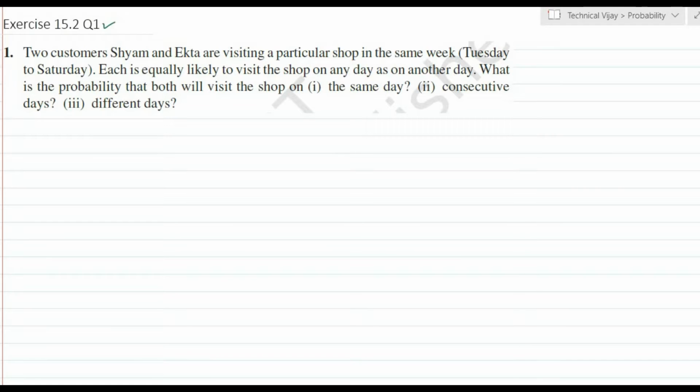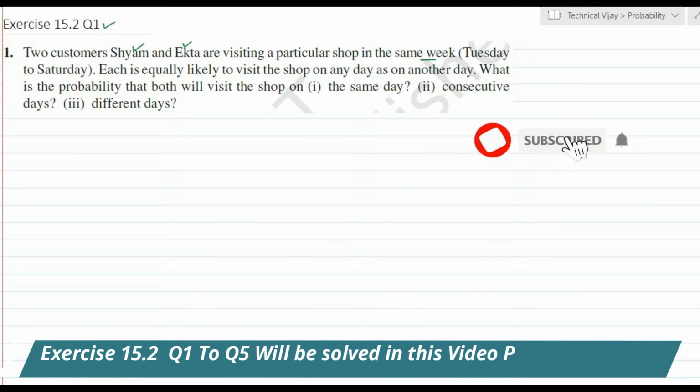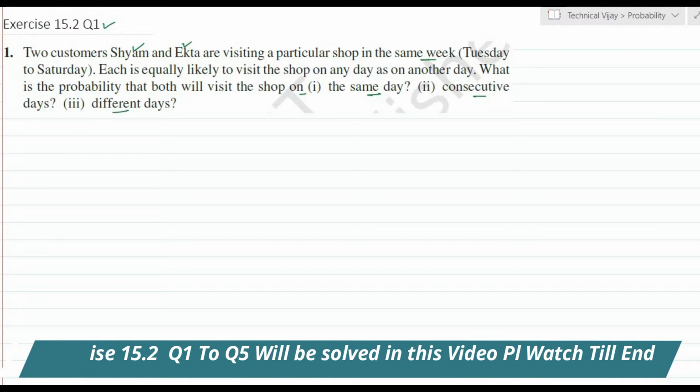In that, question number 1. Two customers, Shyam and Ekta, are visiting a particular shop in the same week, that is Tuesday to Saturday, except Sunday and Monday. Means both are visiting in the same week only. Each is equally likely to visit the shop on any day as on another day. Means both are visiting maybe on the same day or maybe on different days. What is the probability that both will visit the shop on the same day, consecutive days and different days?